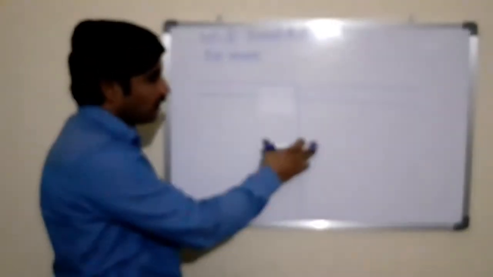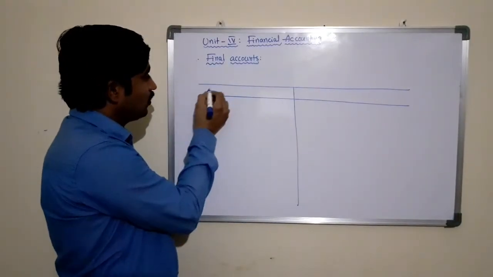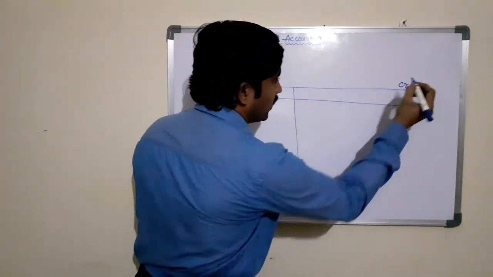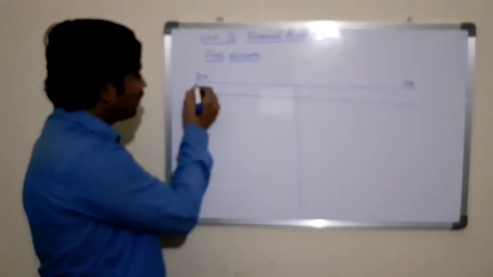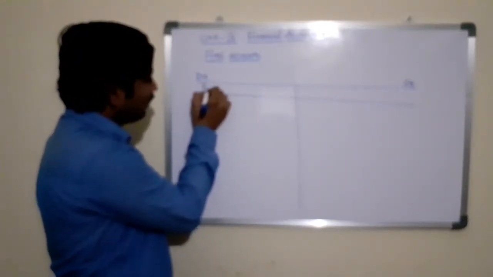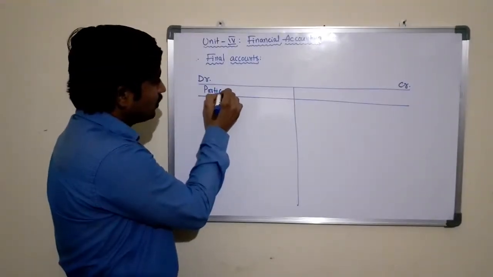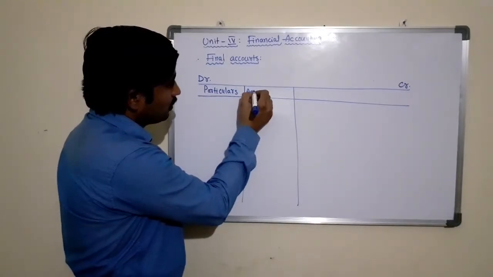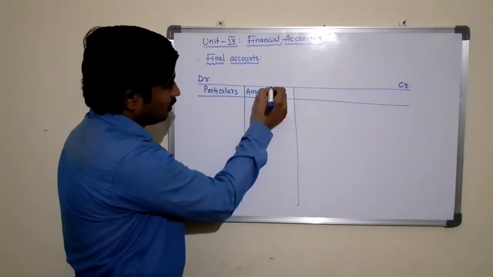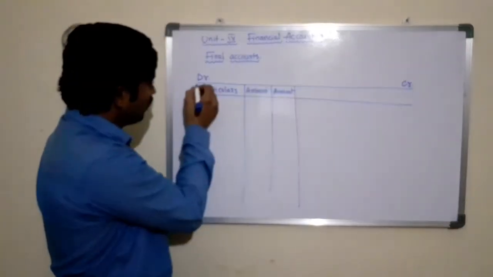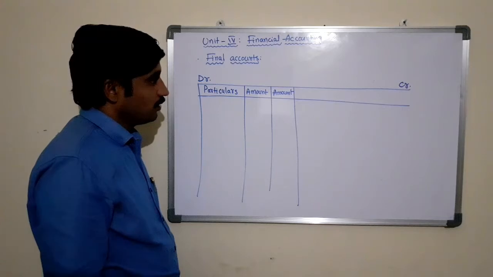Profit and loss account means the format is divided into two sides, the debit side and the credit side. The debit side of the profit and loss account is again classified into three columns: particulars, amount in rupees, and amount in rupees.